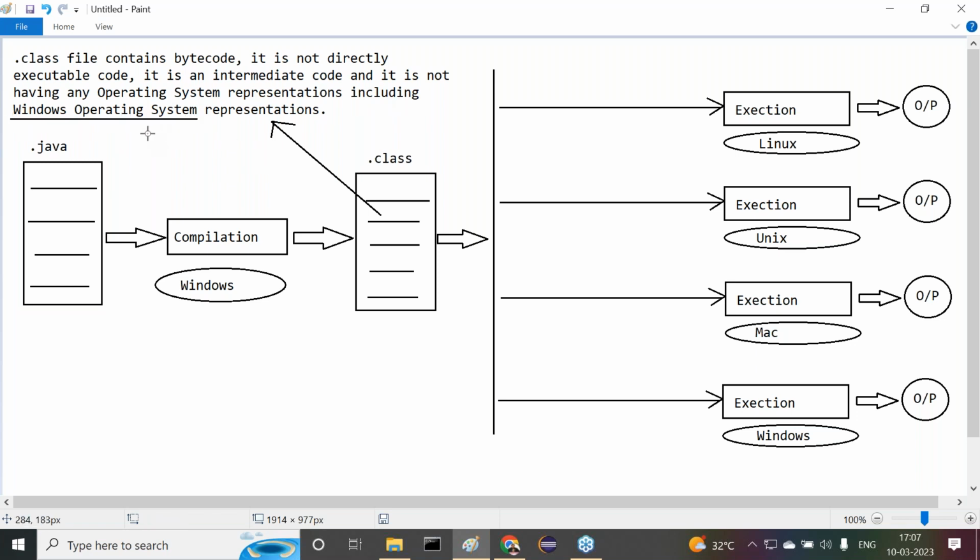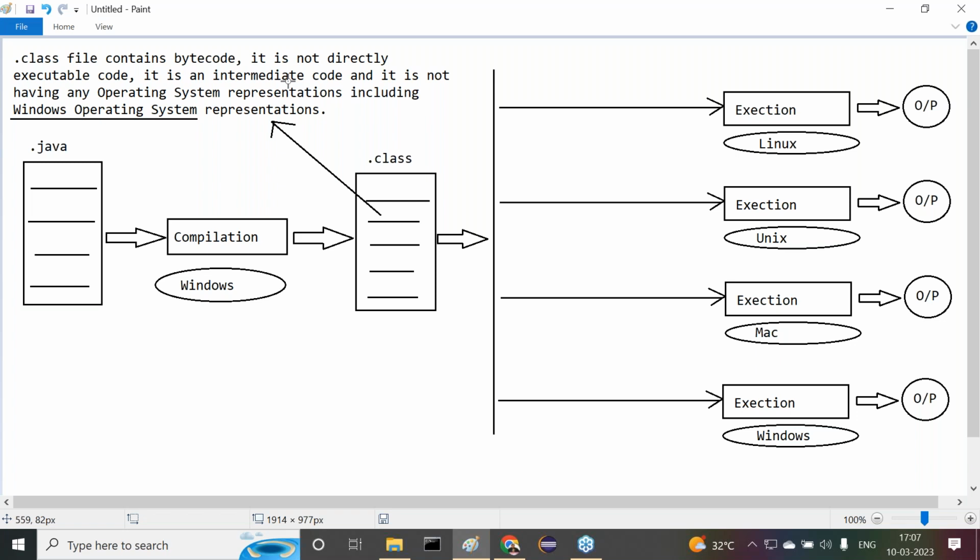Why am I stressing this point? We compiled our program on Windows. Even though we compiled our program on Windows, the dot class file doesn't have Windows representations. The dot class file has some intermediate representations. It is not directly executable code. But the .exe file contains executable code in C and C++. But in the case of Java, the dot class file is not directly executable code.